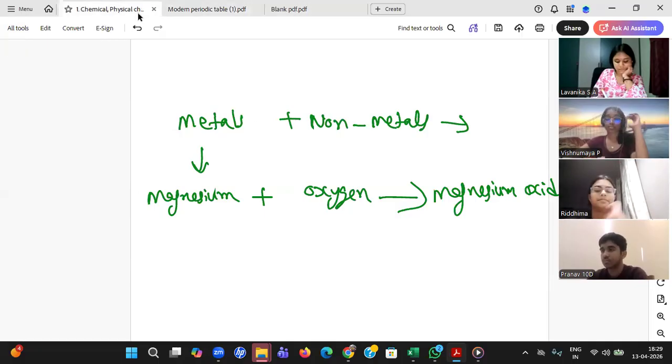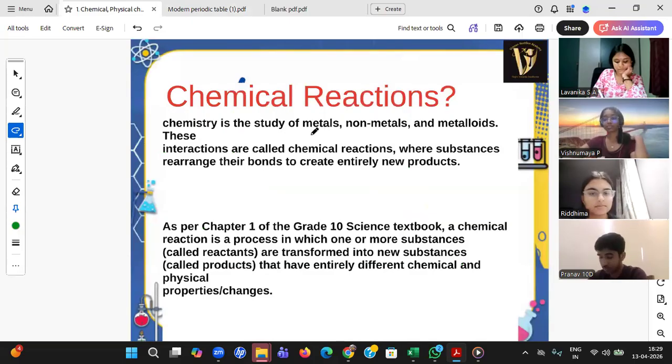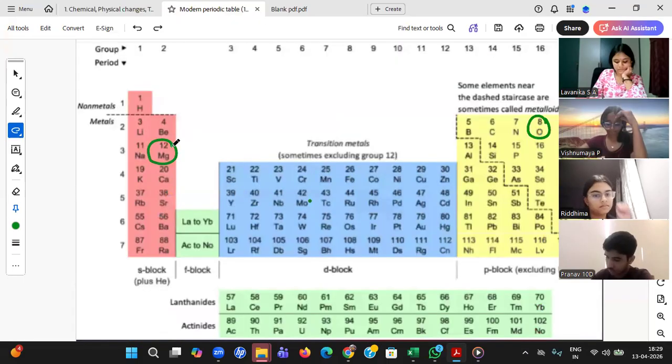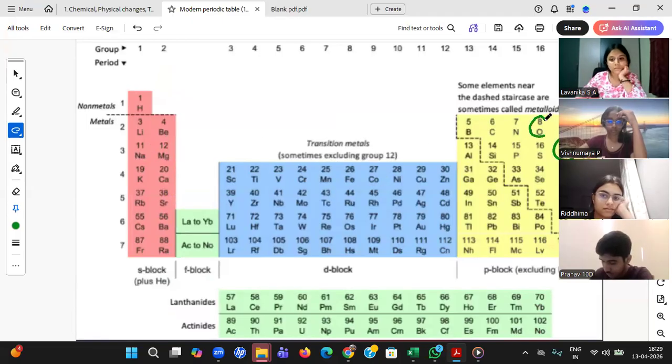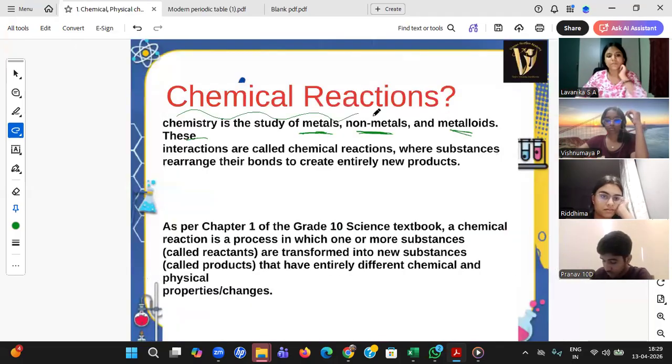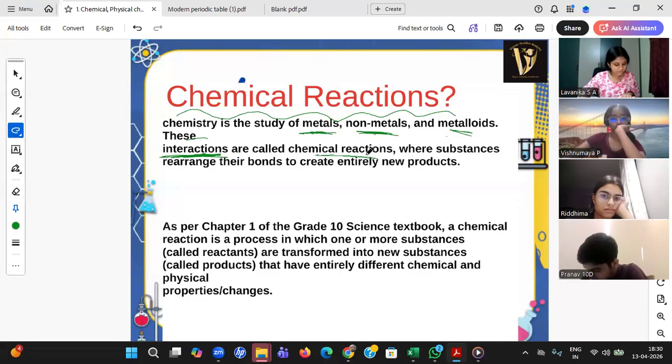Okay, so that is the next term. Now, student, a chemical reaction is nothing but mixing metals, non-metals and metalloids and seeing what happens. As simple as that. That means, sir, if I mix magnesium with copper, what will happen? If I mix magnesium with oxygen, what will happen? If I mix non-metals, what will happen? If I mix metal and non-metal, what will happen? If I interact like this, that is your first chapter, chemical reactions. It is also the study of metals, non-metals and metalloids, but we are studying interactions. If they are mixed, what will happen? That is nothing but chemical reaction.